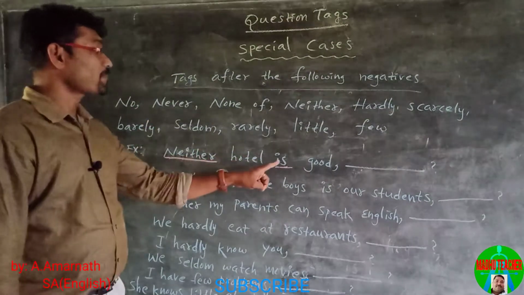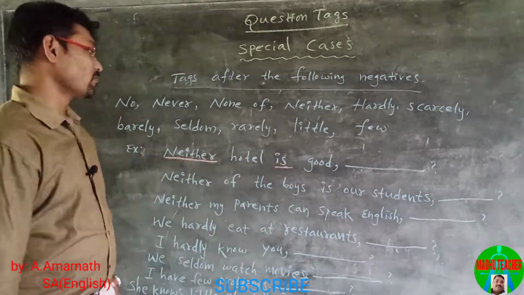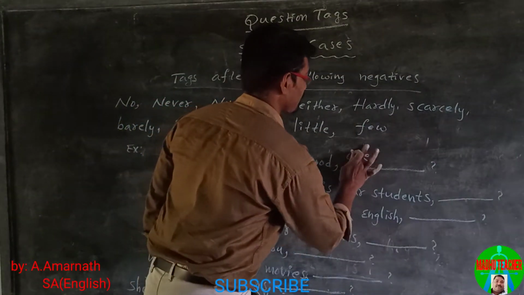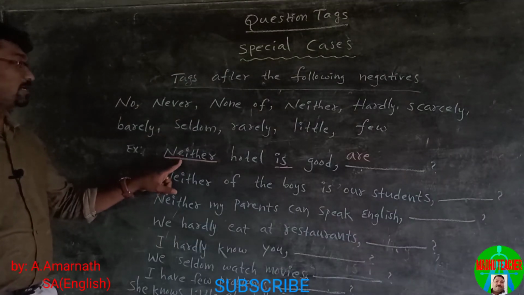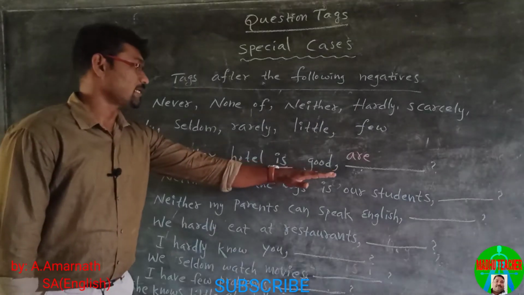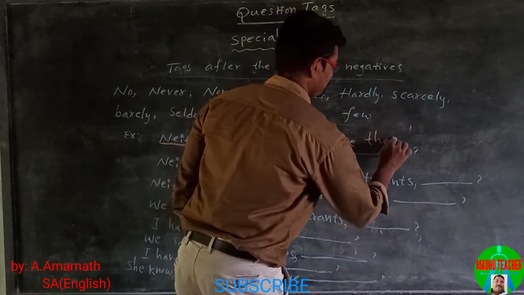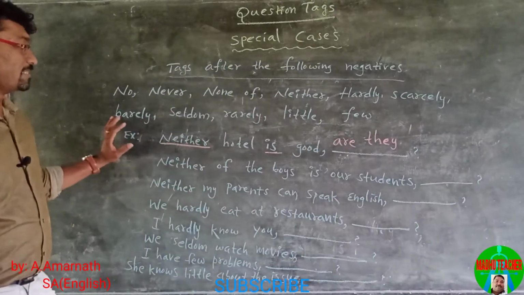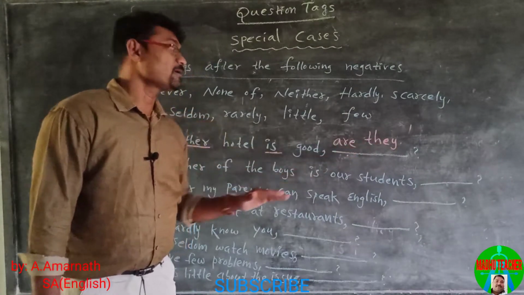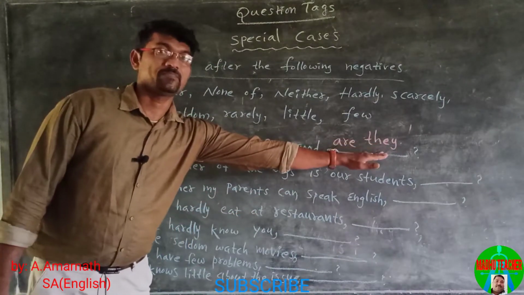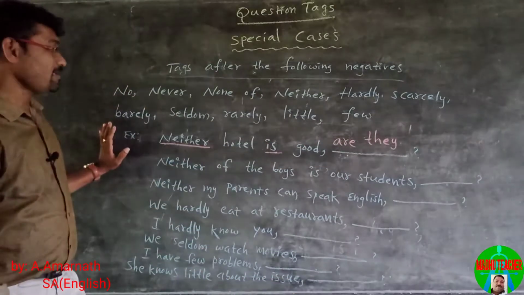So although the helping verb is singular, we use plural, because the statement is negative. The tag becomes are they. Neither refers to both, so we use they. When the pronoun is they, the helping verb becomes are. Neither hotel is good, are they?